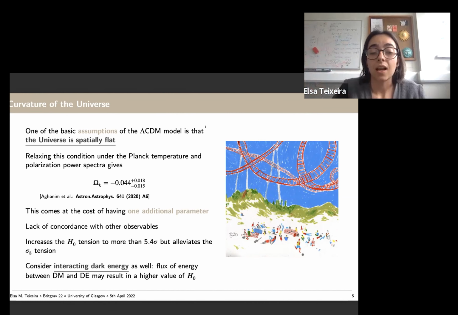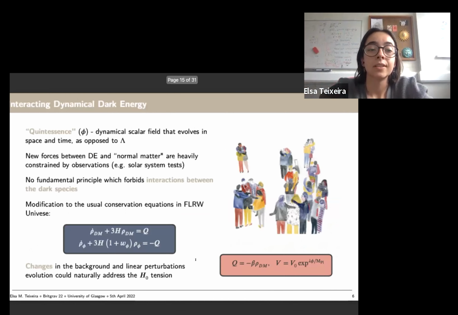In the end, we also get a lack of concordance with other observables, and in particular, this increases the H0 tension, but also alleviates other problems such as the sigma 8 tension, which I haven't mentioned, but it's another observational tension. And so the hope is to try and have the same, but without this problem. So we had the idea of considering interacting dark energy as well, hoping that by having a flux of energy between dark matter and dark energy we could get a more accelerated expansion and hopefully a greater value for H0 in concordance with the late time measurements.